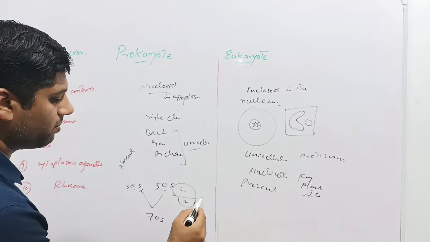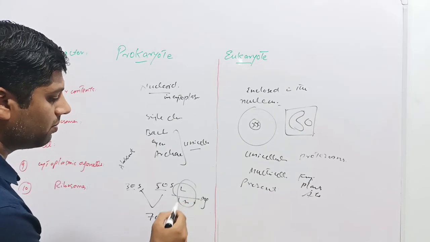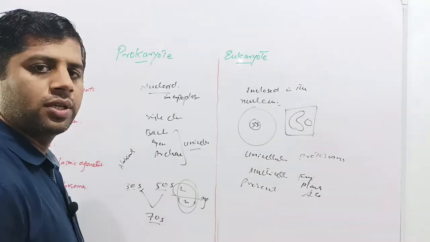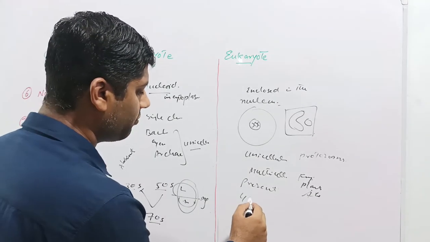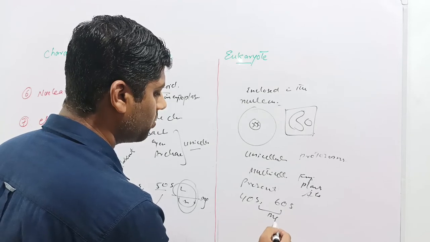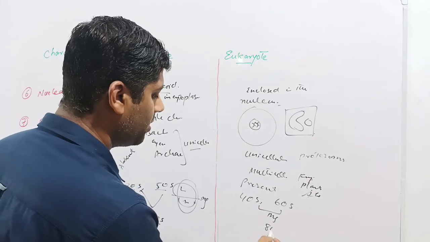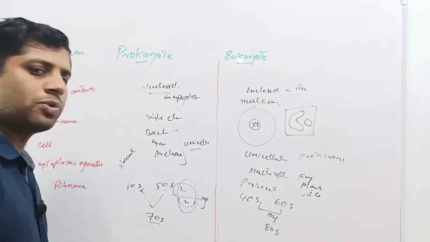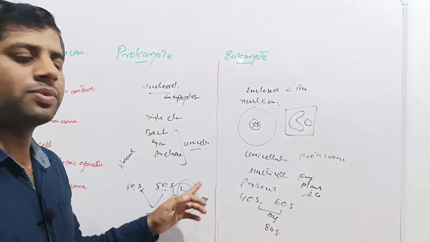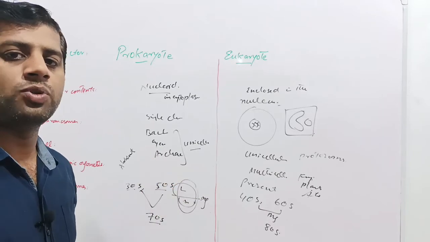These are joined together by magnesium bond. So combination of these two ribosomal units gives rise to the larger unit, that is 70S. In case of eukaryotes, the ribosomes are of 40S, 60S, and these two units joined together through magnesium again and form 80S. So all of the ribosomes in eukaryotic cells are larger than the prokaryotic ribosomes.